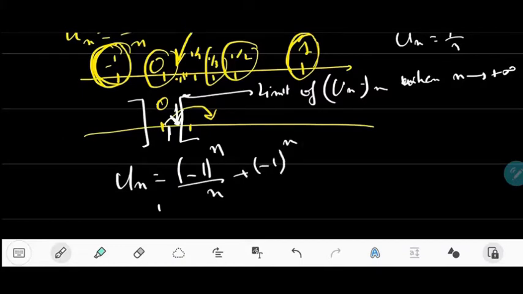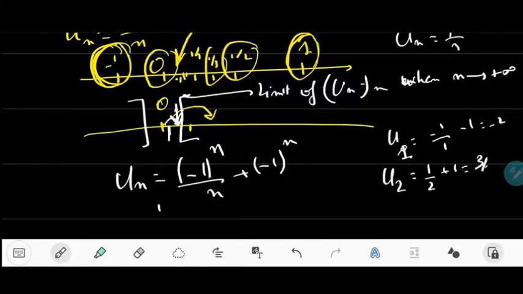So in this case, there is no u0 because you have over n, we start by u1. So it's minus 1 over 1 minus 1, so it's minus 2. u2 will be equal to 1 over 2 plus 1, which is 3 over 2.